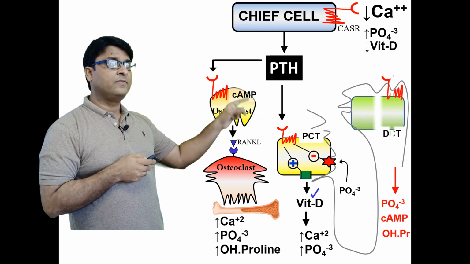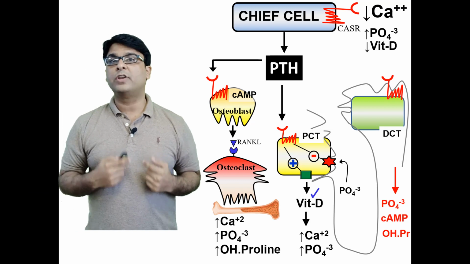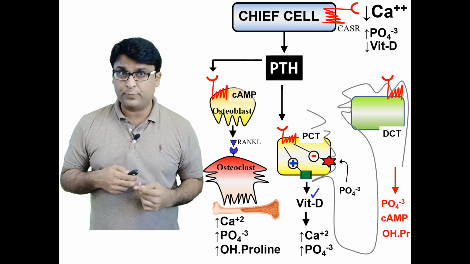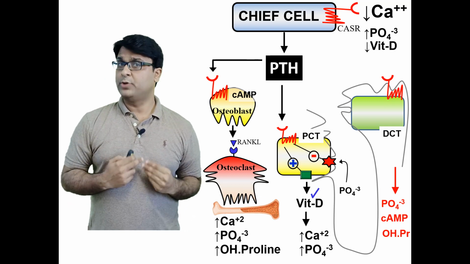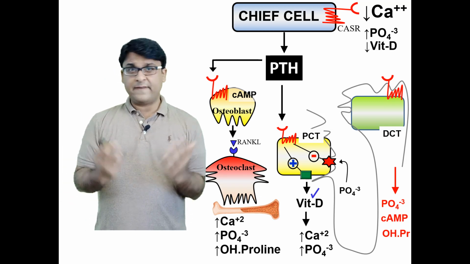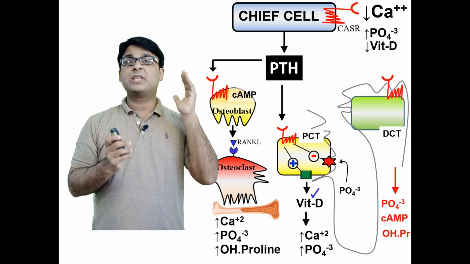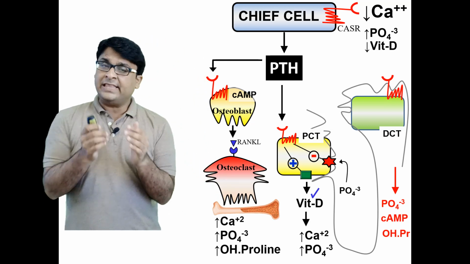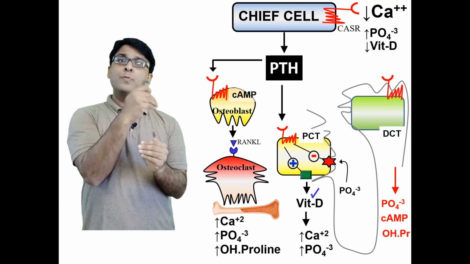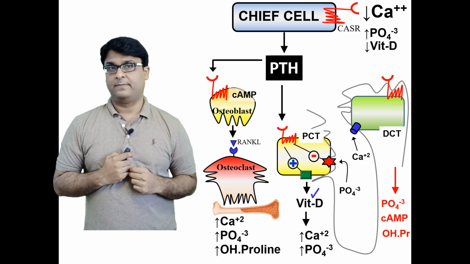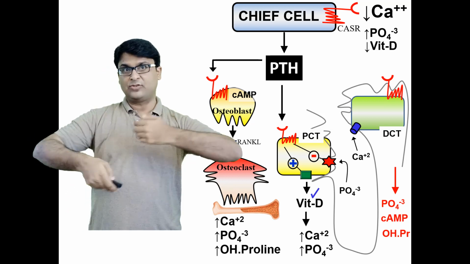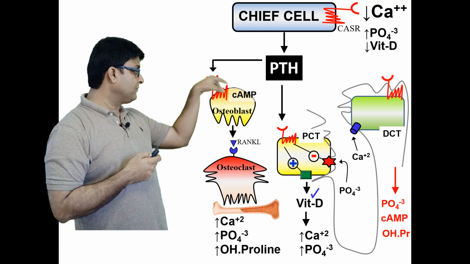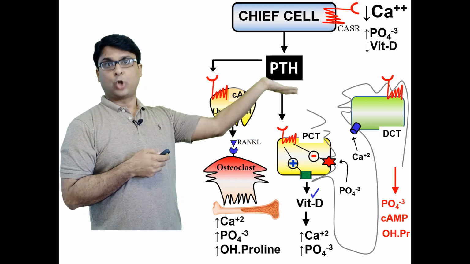Now on the nephron, there is another cell called the distal convoluted tubular cells. Parathyroid hormone also has a receptor on the distal convoluted tubule. Now the distal convoluted tubule's story is very interesting. What is the action of parathyroid on the distal convoluted tubule? Usually in the distal convoluted tubule, on the luminal side, there is a calcium channel and it reabsorbs calcium. So whatever calcium comes into the nephron, the body reabsorbs it.